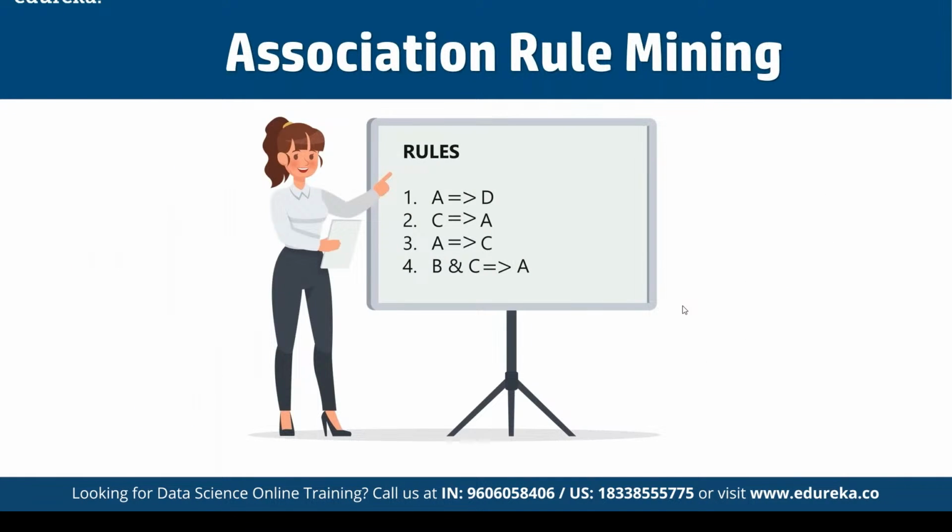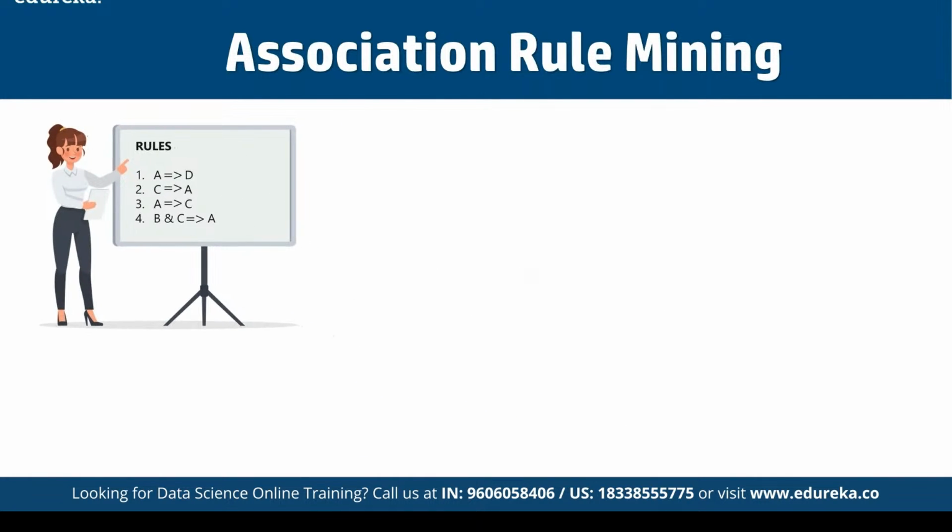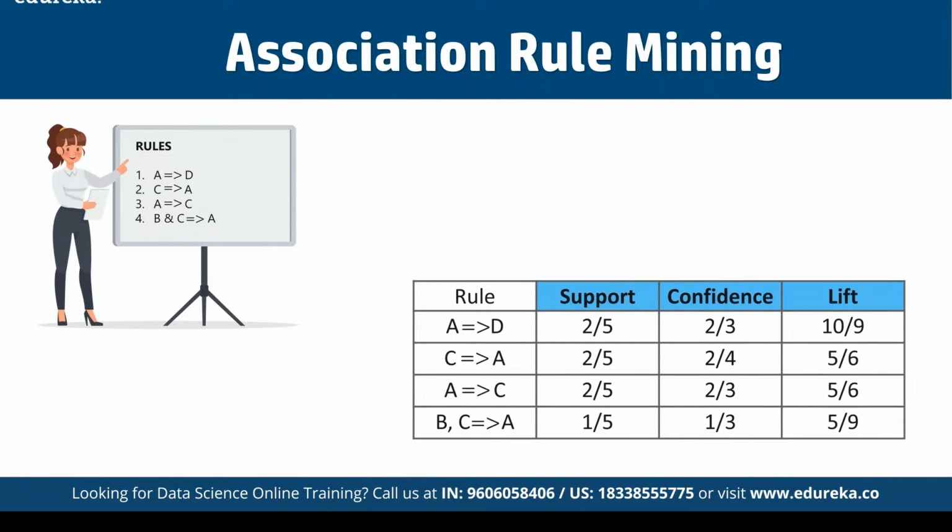If you find the rules here, then if they buy A, they are going to purchase D. If they buy C, they have the option of going for A. If they buy A, they have the option of going for C. And if they buy B and C together, they are going to buy A as well. In the same way, we can find the support. For those purchasing A, the probability of buying D, in terms of support, is 2 by 5. In terms of confidence, it is 2 by 3. In terms of lift, it is 10 upon 9.